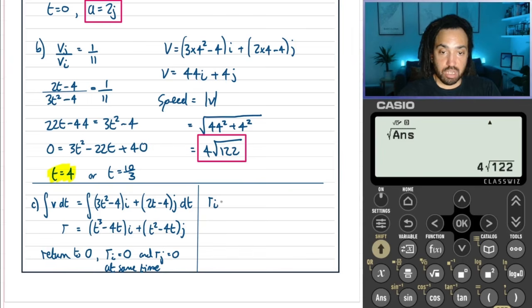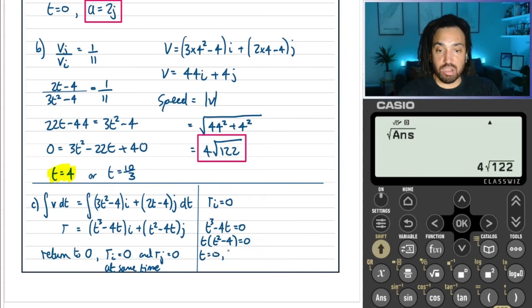So Ri equals 0 means that t cubed minus 4t equals 0. We can factorize out a t, like so. And this gives us that t equals 0 or t equals plus minus 2. Okay, and then what about Rj equaling 0?